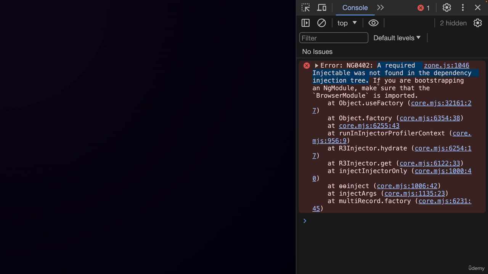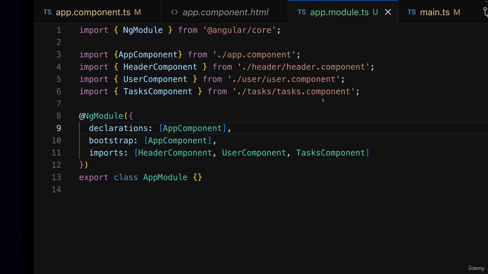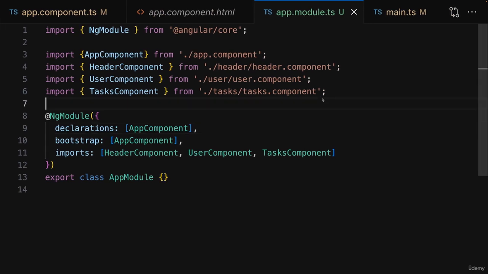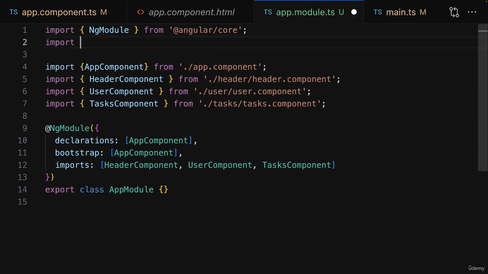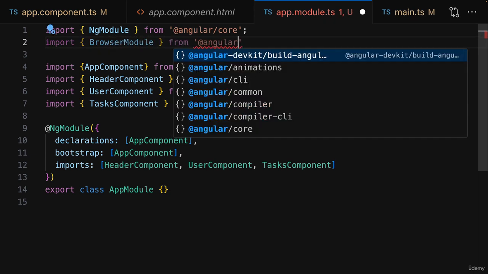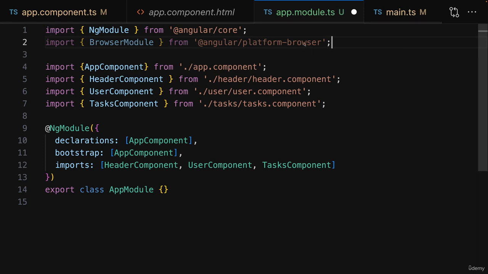And we actually get an additional hint, actually a solution for the problem, that if we are bootstrapping an ng module, which we're trying to bootstrap the application with the app module, we should make sure that the browser module is imported. Because modules can actually also import other modules, and we'll build another custom module later. But one module that has been built for us by the Angular team, which we should import here, is the browser module, which is imported from @angular/platform-browser.